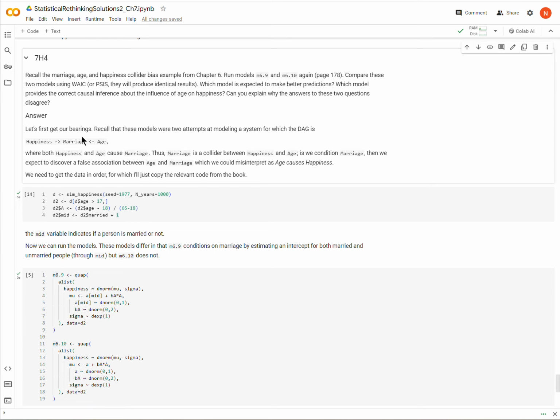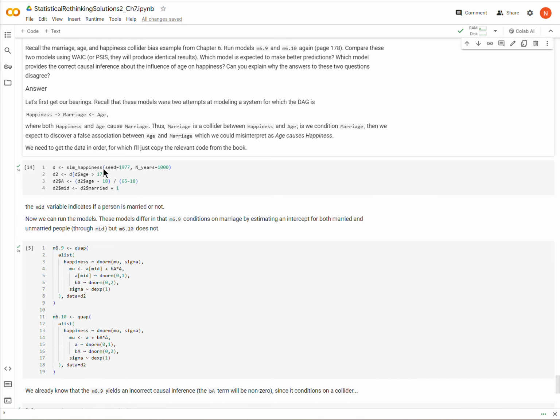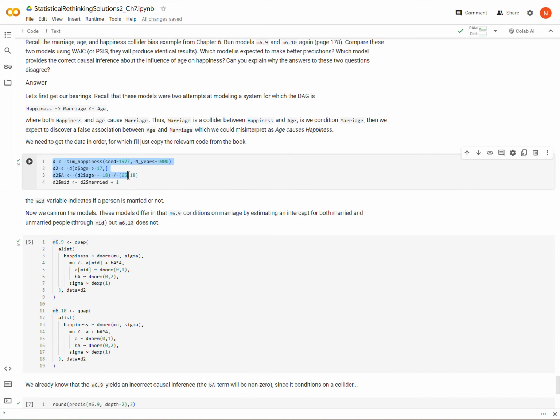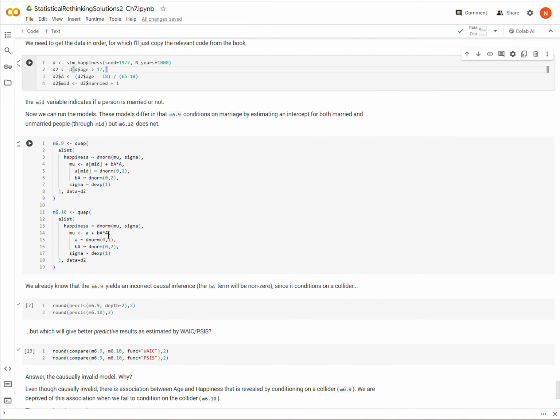So let's go through and run these two models. This code is just copied from the book, and importantly, this MID variable indicates whether a person is married or not, so this is basically representing marriage in our model. We're going to compose our two models, again just copied from the book. Here are M6.9 and M6.10, and they differ on the intercept.